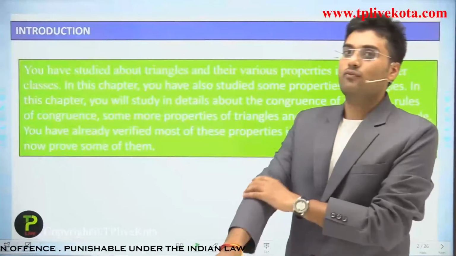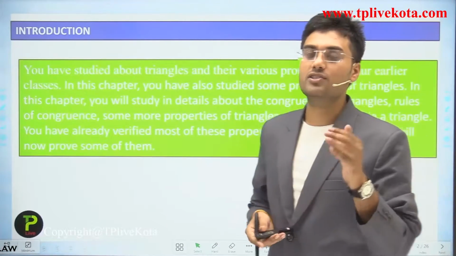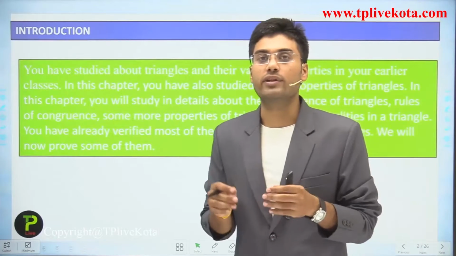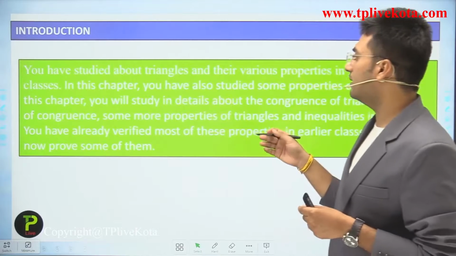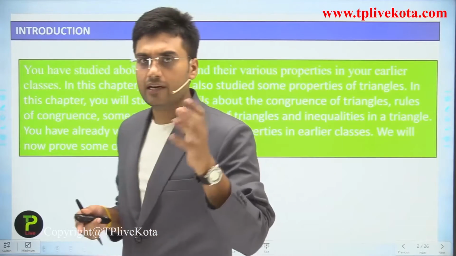Before starting this chapter, let's introduce it. In this chapter, we study the congruency of triangles. You have studied triangles and their various properties in earlier classes.